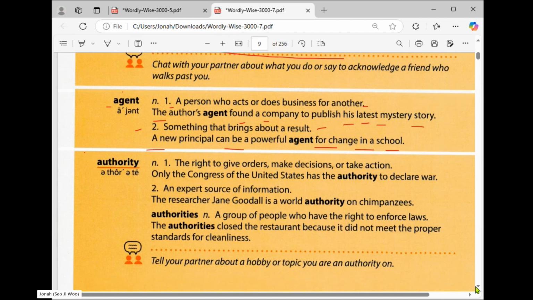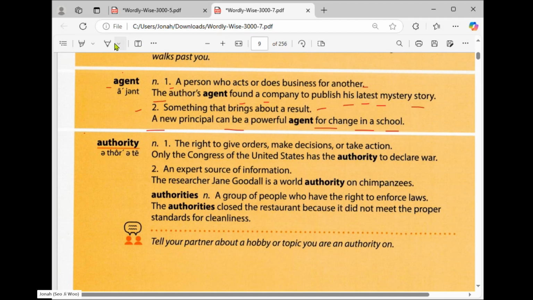Next, how about the word authority? We have here authority. It's a noun. Can you read this one? The right to give orders, make decisions, or take action. So authority, a noun, is the right to give orders, to make decisions, or take action.